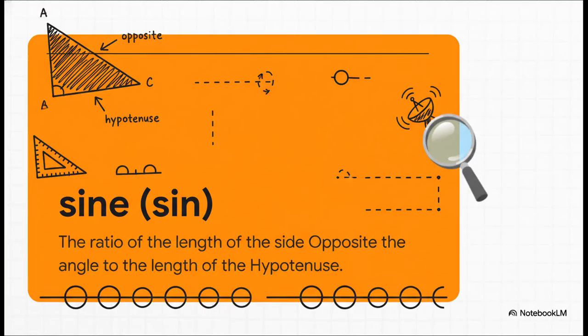Our first tool is called sine. All sine is a ratio. It's the length of that opposite side divided by the length of the hypotenuse. And here's the incredible part. For any given angle, say 30 degrees, that ratio is always the same. It doesn't matter if the triangle is tiny or absolutely massive. That fixed relationship, that's the secret sauce.